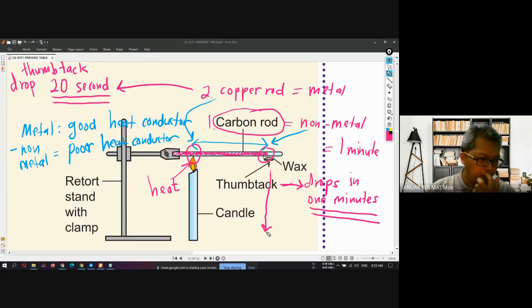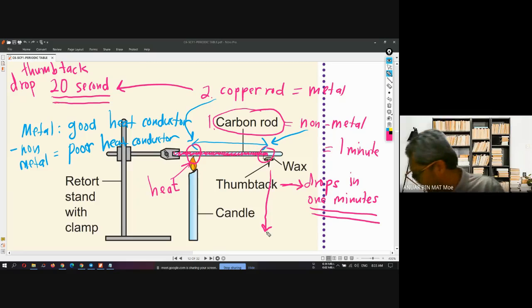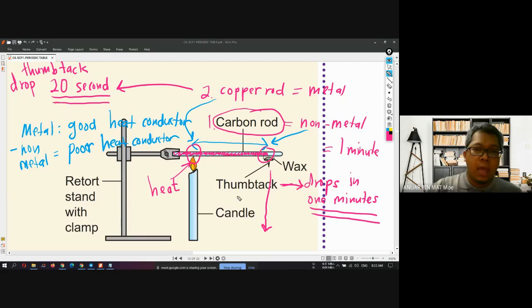conductivity. Class, do you understand it? All right, I think I will stop here. We'll continue the next topic next week on Monday. If I have any exercise, I will give it in our Telegram group. If you have any question, you can also ask me in the Telegram group.